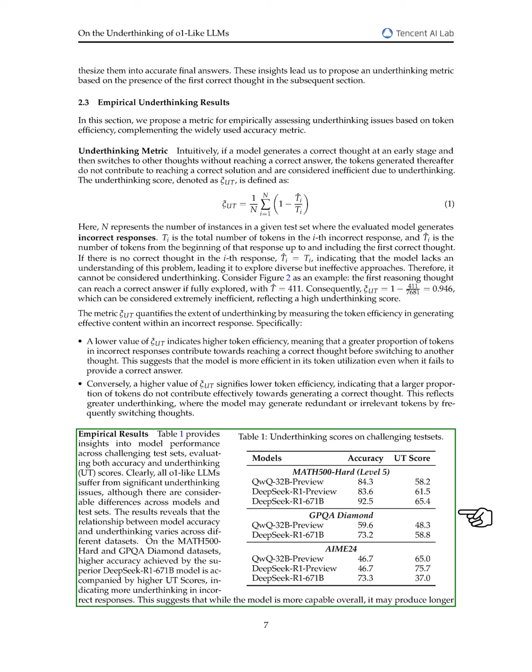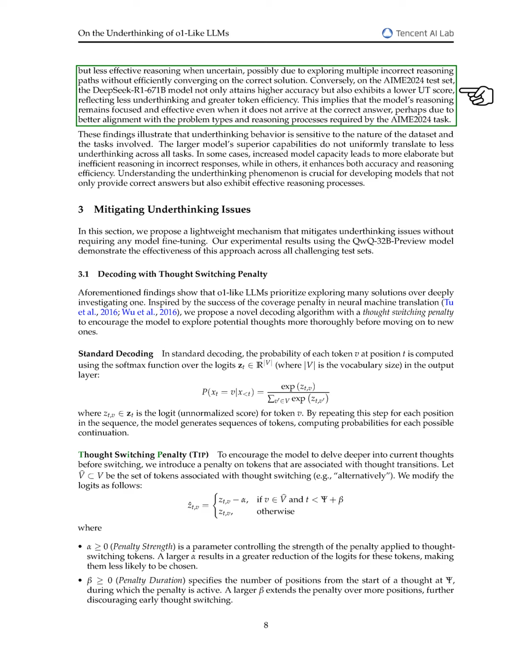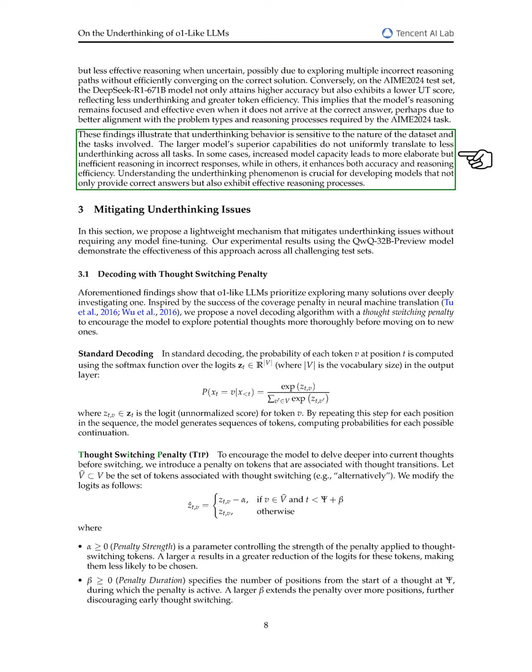Our empirical results show that all models we examined exhibit significant underthinking issues, though the extent varies across different models and test sets. For instance, the DeepSeek R1 671B model shows higher accuracy on some datasets but also higher underthinking scores, suggesting it may engage in longer but less effective reasoning. Conversely, on the AIME 2024 test set, this model achieves both higher accuracy and lower underthinking, indicating more efficient reasoning. These findings highlight that underthinking behavior is influenced by the specific dataset and tasks.